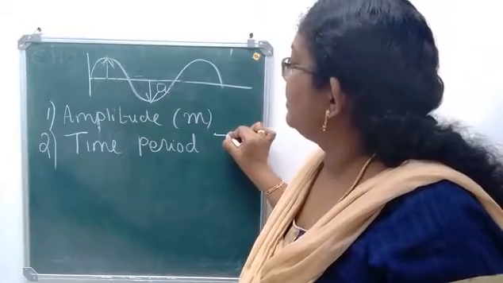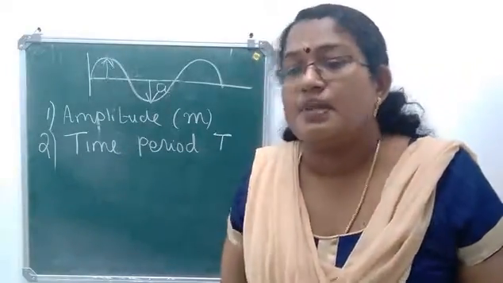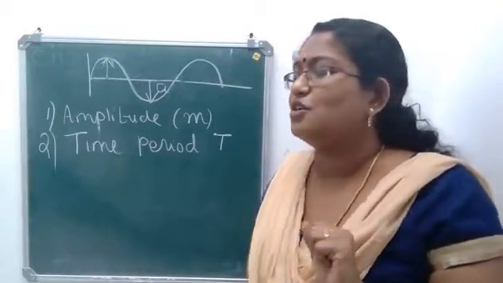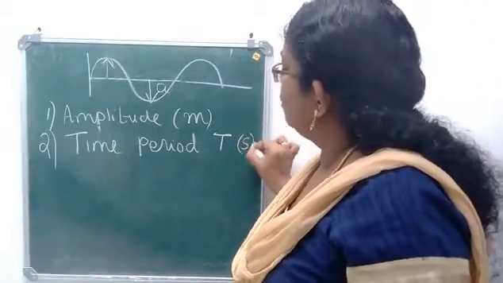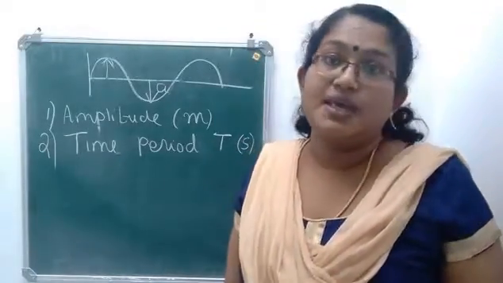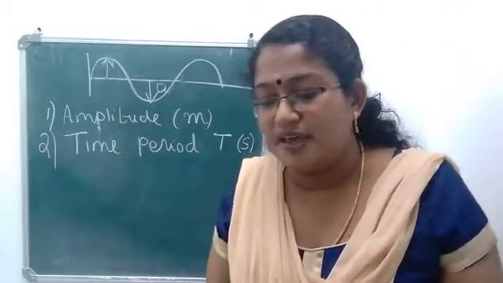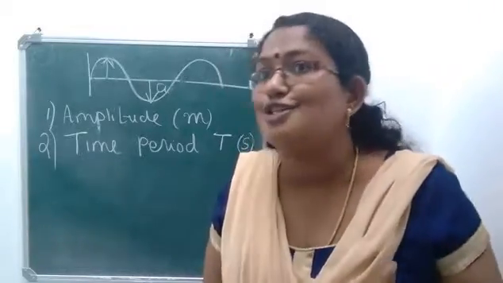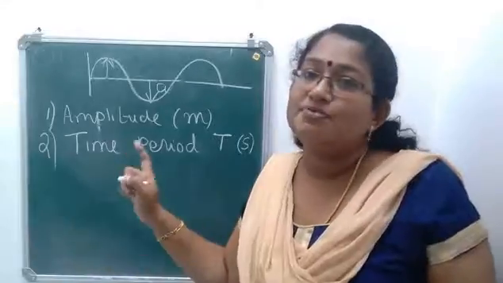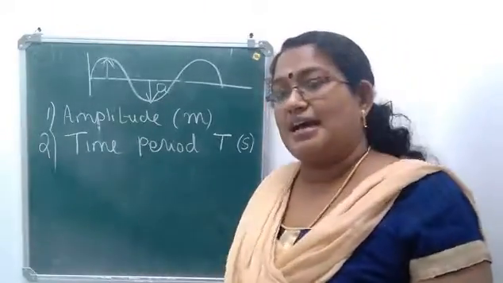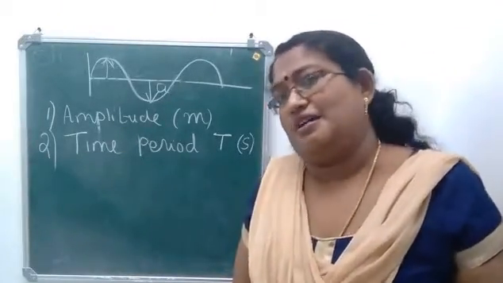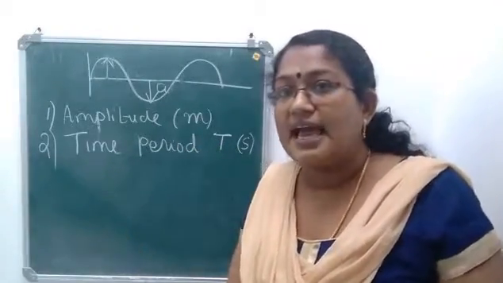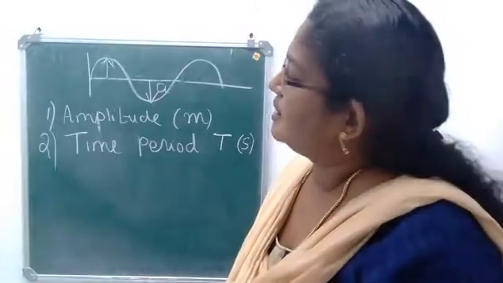It is represented by capital T. Capital T stands for time period. Time taken to complete. So what about the unit? Unit for time is seconds. Okay. So the time taken by the particles of the medium to complete one vibration is known as time period. Please learn these definitions by heart. Okay, and it is represented by the letter capital T and it is measured in seconds.